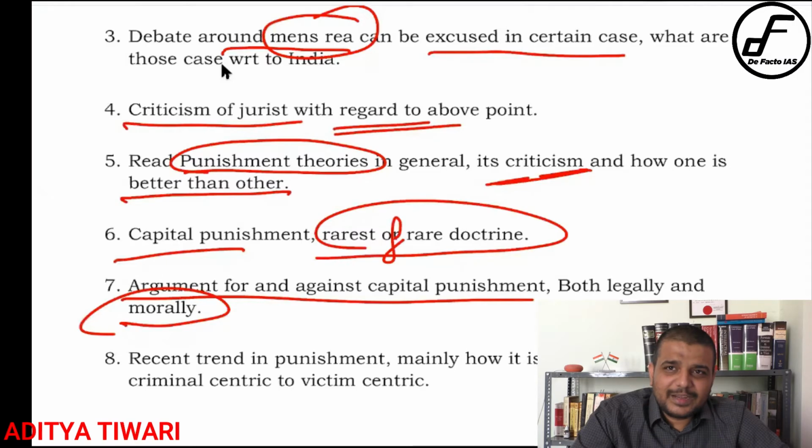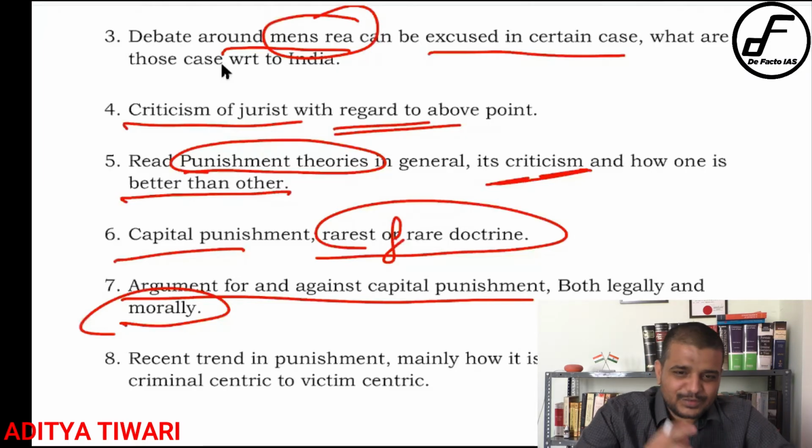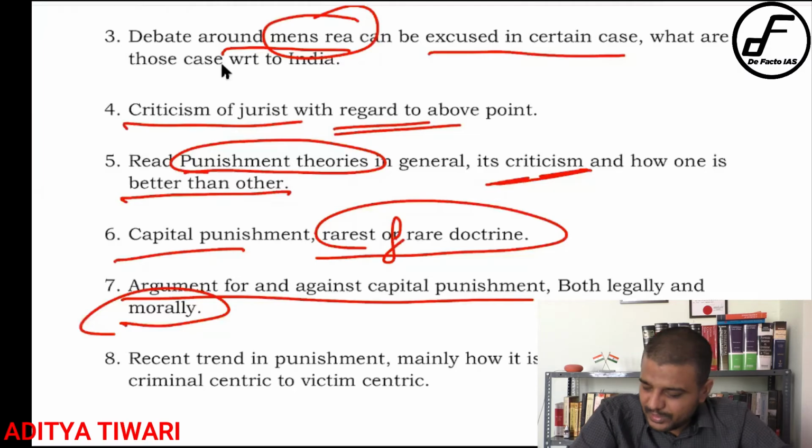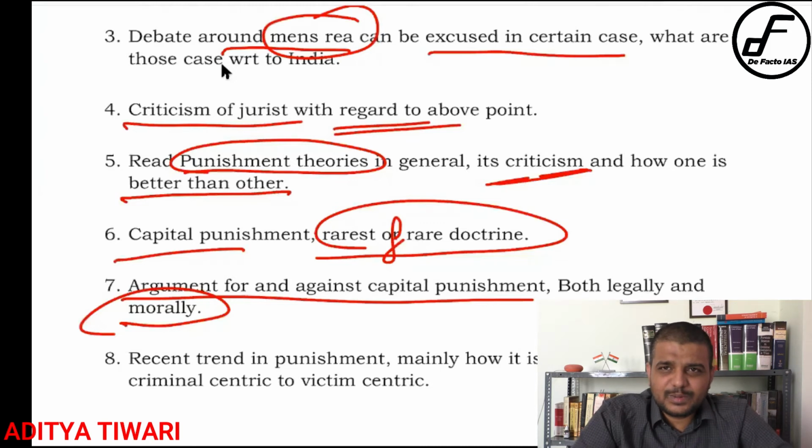So that is a sort of moral argument that you have to give, and that moral argument has to come from the theories of crime actually. Theories of punishment have their roots in theories of crime. So what is a crime? Crime is a social wrong, a moral wrong, or an economic wrong. There are multiple theories related to crime as well. From that you have to derive the argument, and you have to be very comprehensive. If a philosophical question on capital punishment comes, you should be able to write down, with distinct headings, multiple viewpoints attached to it.